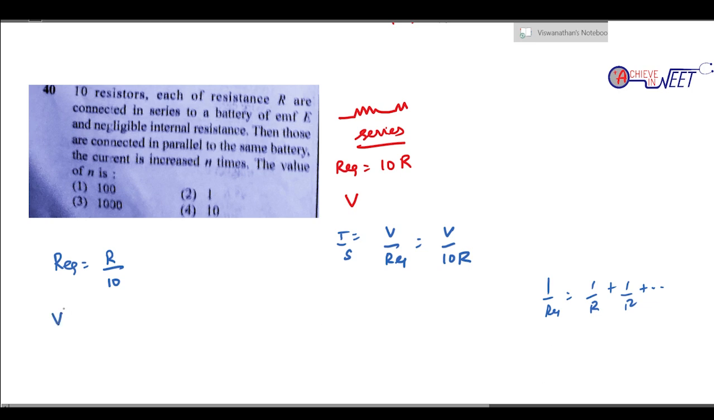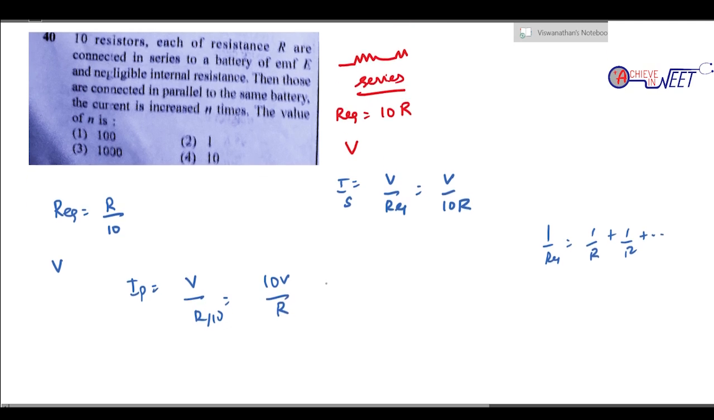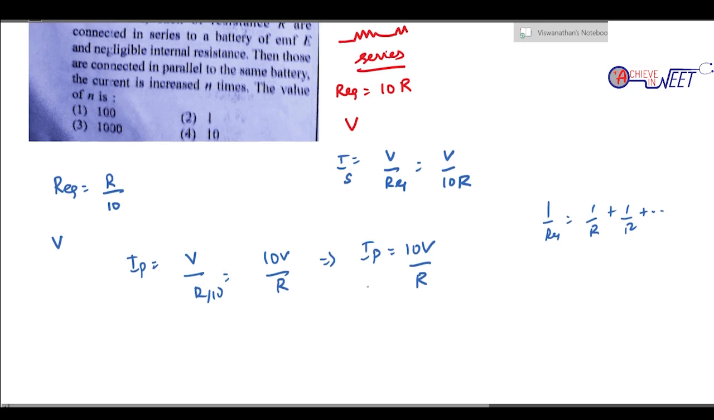It is the same battery. So what is going to be the current? Current is going to be V by R by 10, so it is going to be 10V by R. So IP is simply 10V by R. And what is the value of IS that they have given? The value of IS is V by 10R. So this is what they have given, and they say it increases by n times.